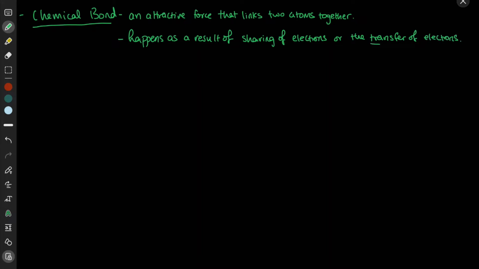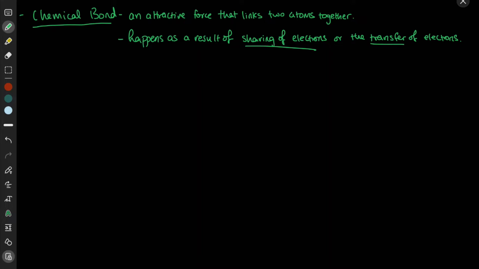So when we talk about transfer, right, we mean that one atom loses one or more electrons while the other atom gains those electrons. Okay, so it's a complete transfer. It's one loses and the other gains. With respect to sharing of electrons, it's exactly that. It's two atoms will share those electrons.